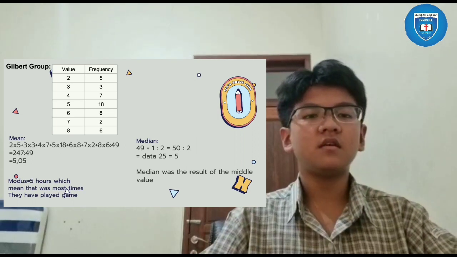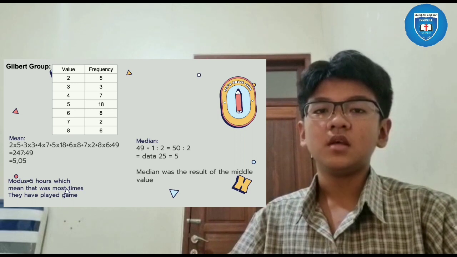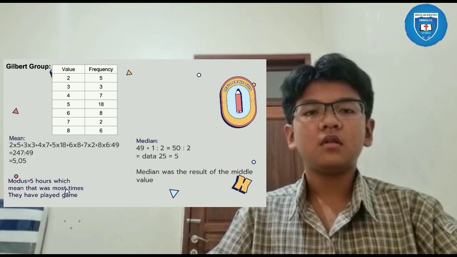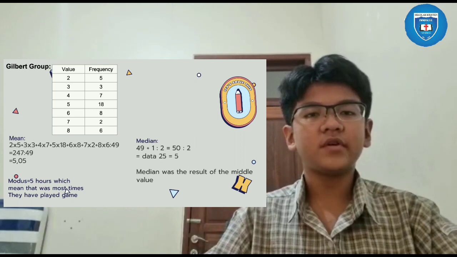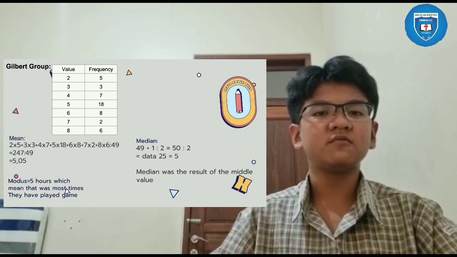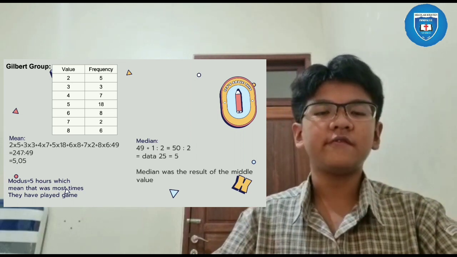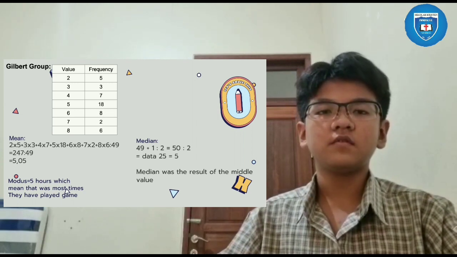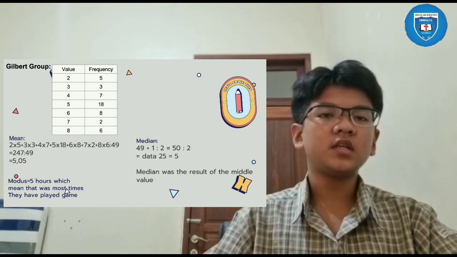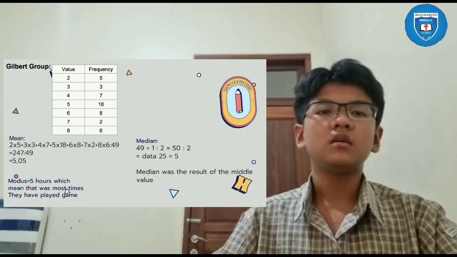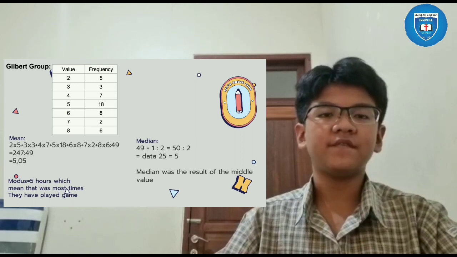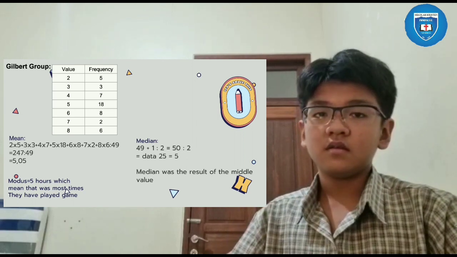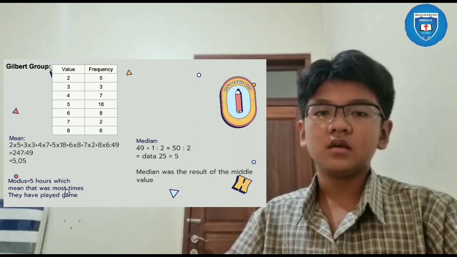Now we will count the median. The median is the result of the middle data or the middle value. The formula is total frequency divided by 2. If the total frequency is an odd number, we have to add 1 and then divide by 2. The total frequency in this data is 49. It's an odd number, so we add 1 to it. 49 plus 1 is 50, then we divide it by 2. 50 divided by 2 is 25. The 25th data is 5, so the median is 5.